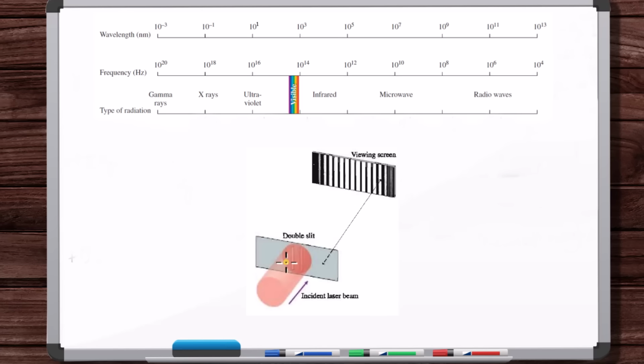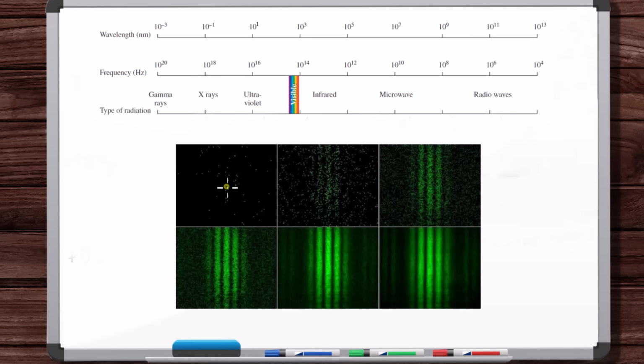And furthermore, experiments show, if they do this double slit experiment with light going through these two slits, but they do it with very sparse amounts of light at a time, as low an intensity as they could possibly get, this is what happens. It's like these particles of light or rays of light are hitting the screen. But they keep the experiment going. They keep it going, keep it going. This is what eventually develops. You're still doing this entire process, one tiny little piece of light at a time.